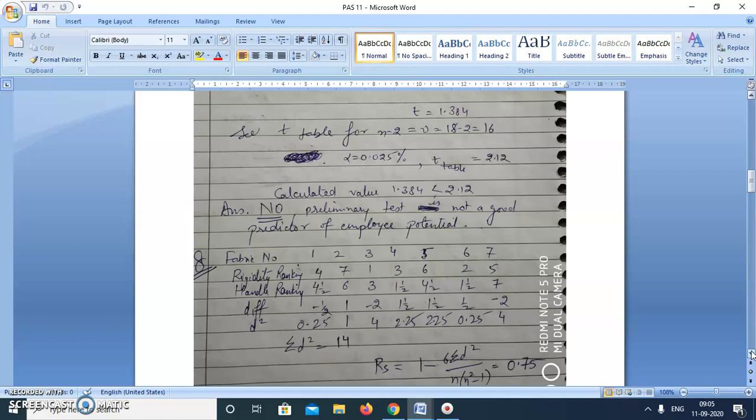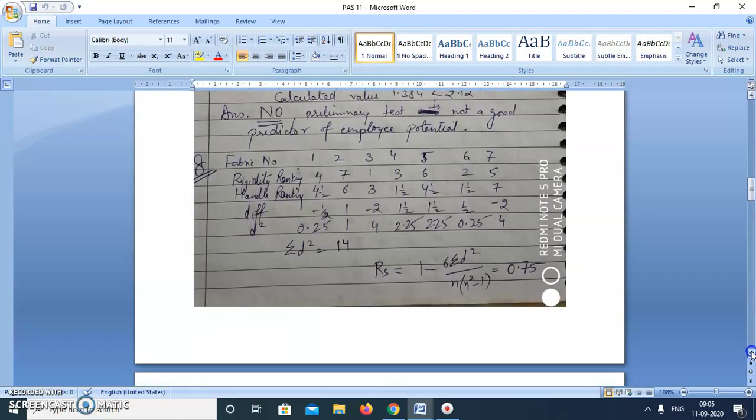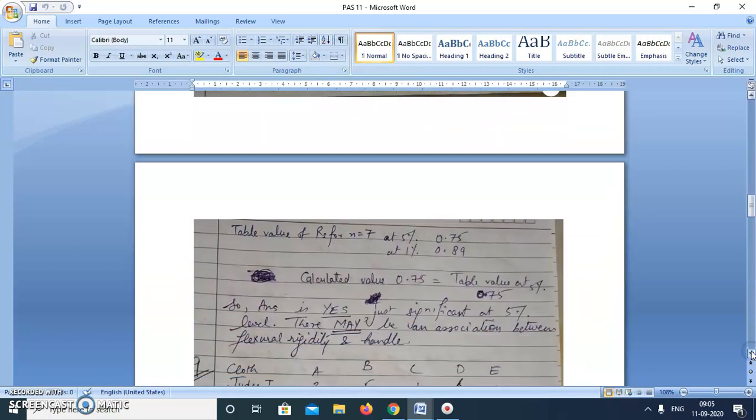In this case, if we calculate the rank correlation coefficient, it is 0.75. For significance testing, we can use table 9.11, and there we see the values are 0.75 at 5% and 0.89 at 1%. Our calculated value is also 0.75, which is just equal to the 5% value.